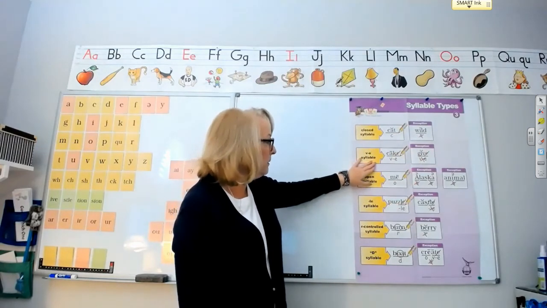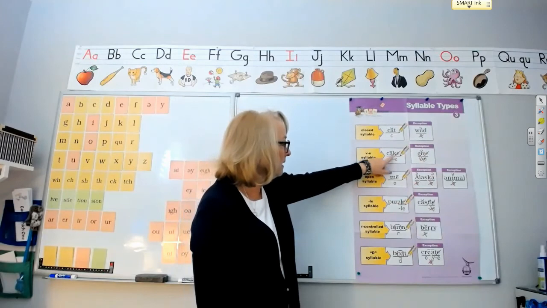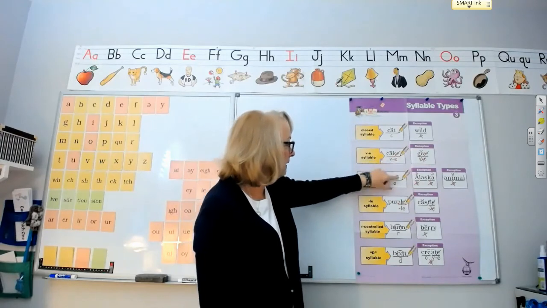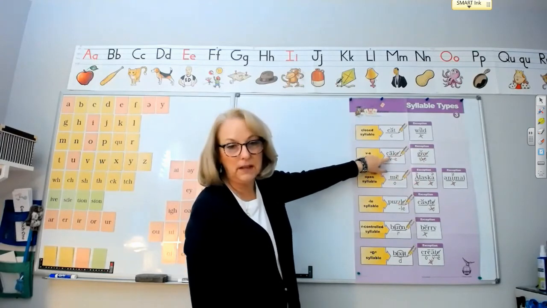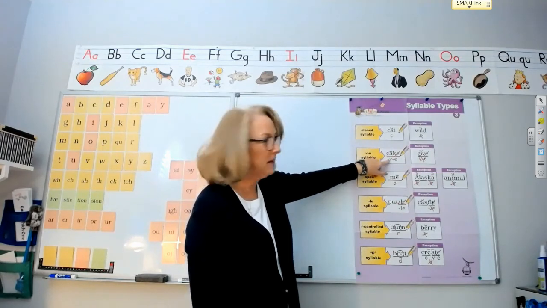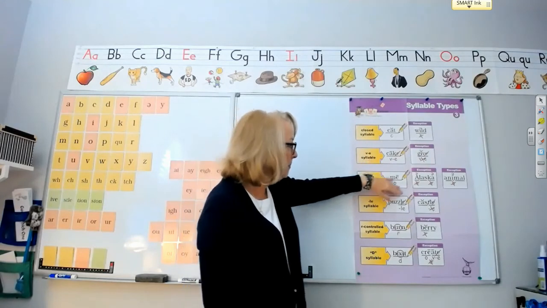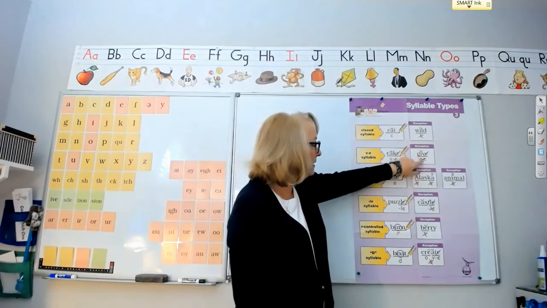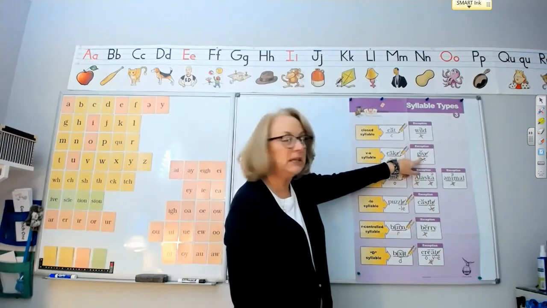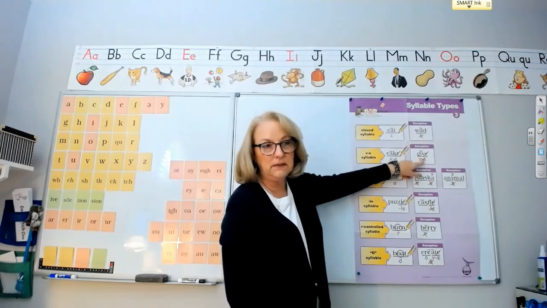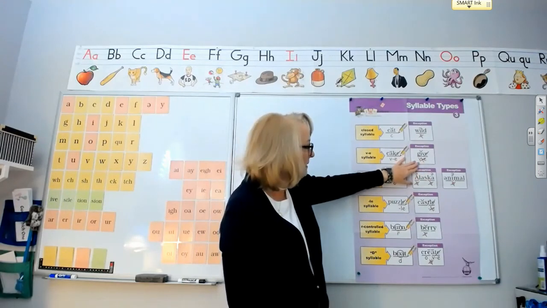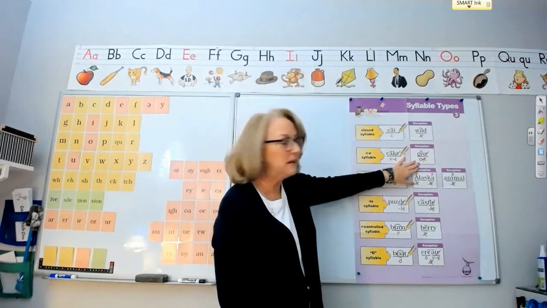consonant D syllable. Remember, a vowel consonant D syllable has a vowel, consonant, and then an E. The E is silent and the vowel is long, like the word cake. Do you hear the A, the long A sound in the word cake? Well, the exception happens when we have the vowel consonant E pattern, but the vowel doesn't have the long sound, like in the word give. I-V-E, iv. The I says more of a short I sound, iv. So we call that a vowel consonant D exception. It doesn't have the long vowel sound.